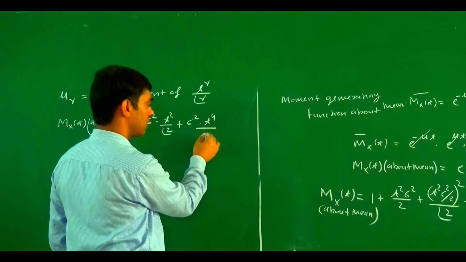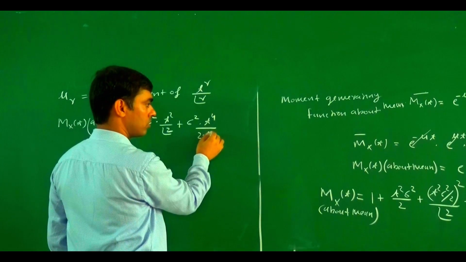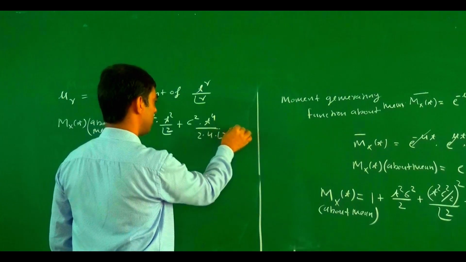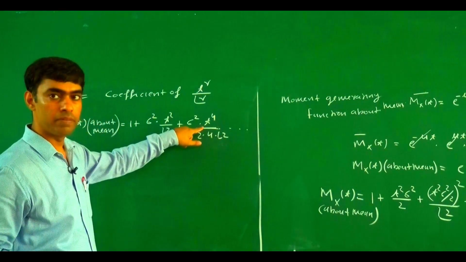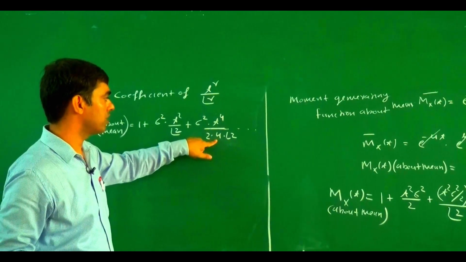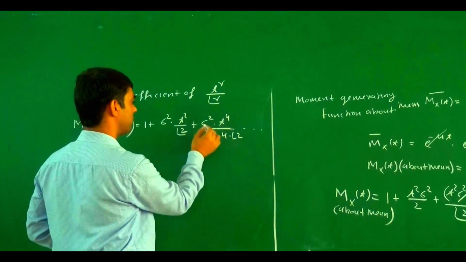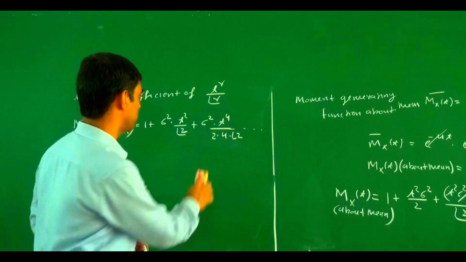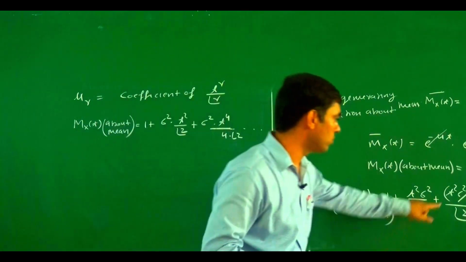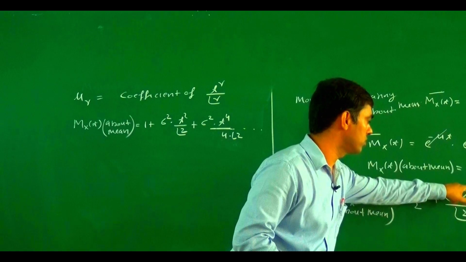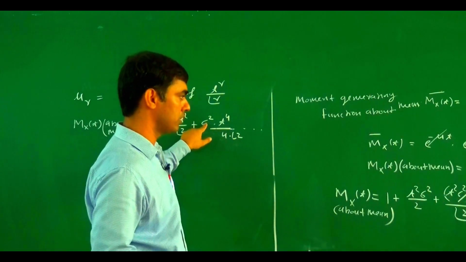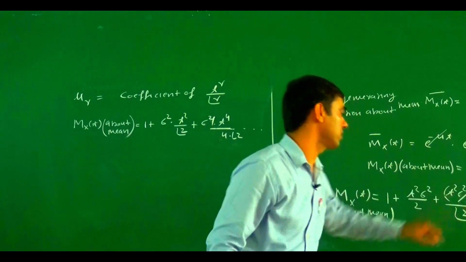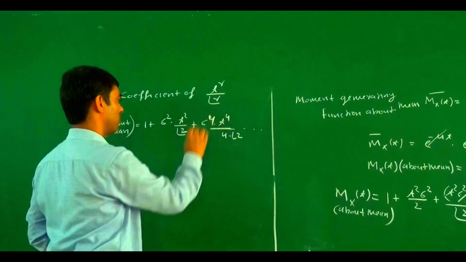Divided by 2 into factorial 2, factorial 2 means 4 into factorial 2, and so on. If we write this in terms of t to the power 4 upon factorial 4, after multiplying, this is t to the power 4 upon 2 to the 4, so t to the power 4 upon 4 into sigma to the power 4, not sigma square, because (t square sigma square) whole square becomes sigma to the power 4.